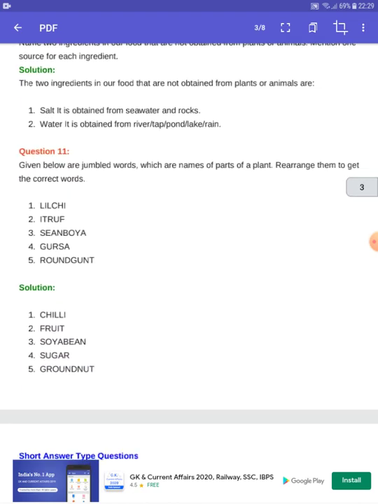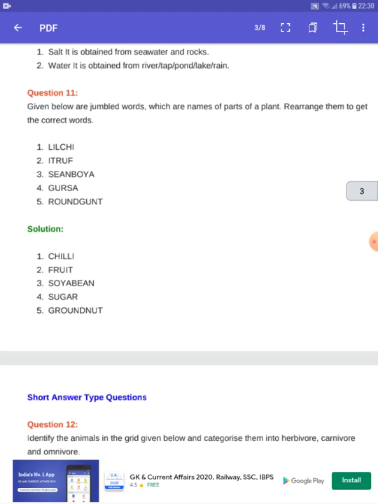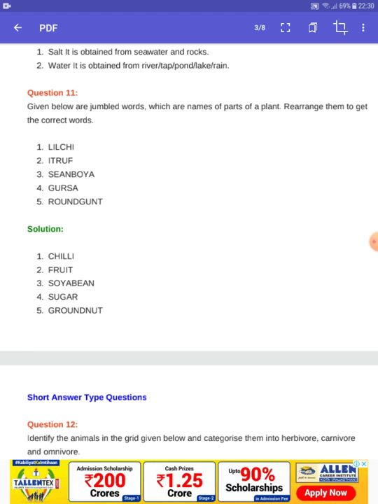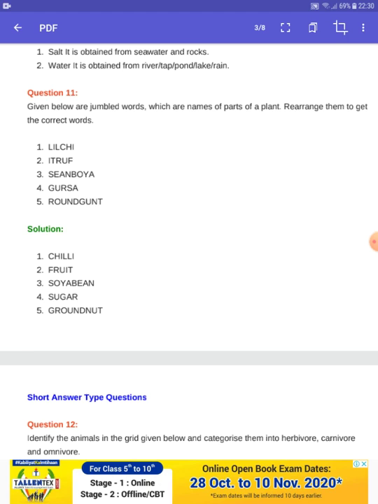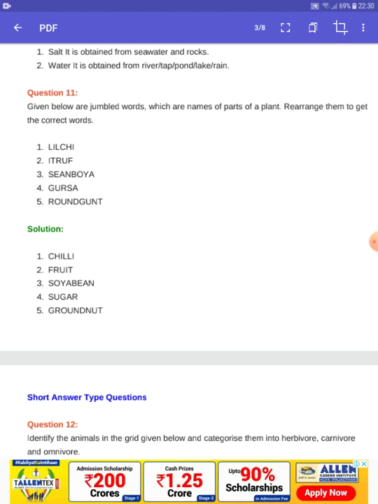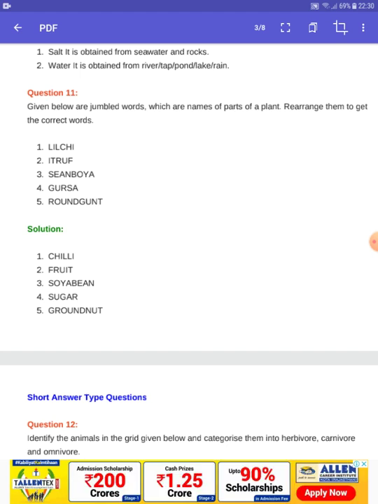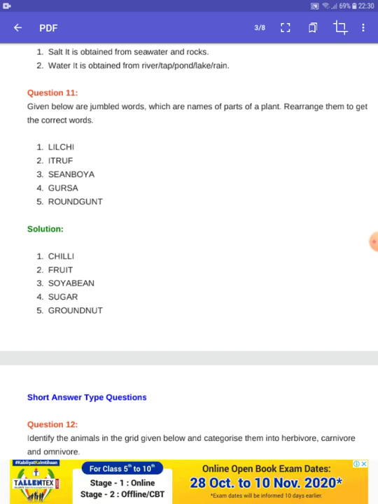Question number 11. Given below are jumbled words which are names of parts of a plant. Rearrange them to get the correct word. So the first one, LILCHI, we can arrange as chili. The second one, ITRUF, so fruit. SEANBOA, soybean.